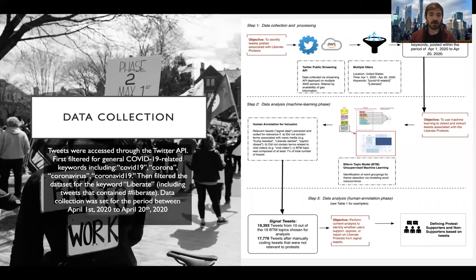So just for some background, we collected data from tweets on the Twitter API using keywords related to COVID-19. So COVID-19, Corona, coronavirus, etc. We also added another filter looking for specifically the word liberate. And we collected the data between April 1st to April 20th, 2020. And on the right is a diagram that shows the data collection process in a more diagram format.